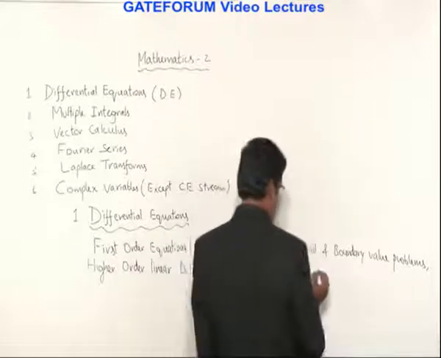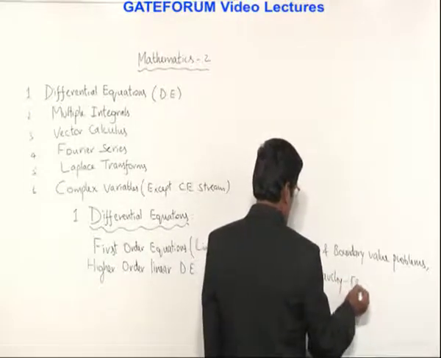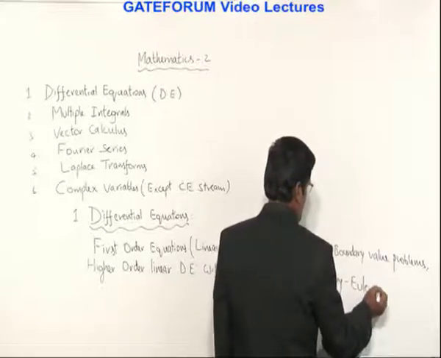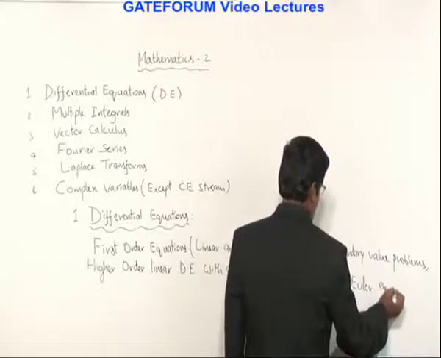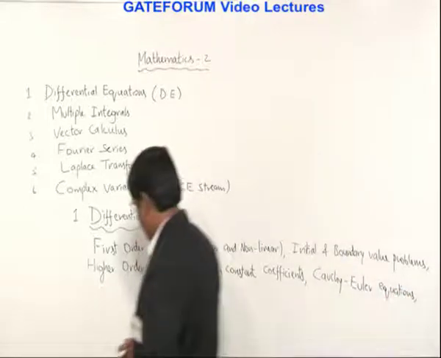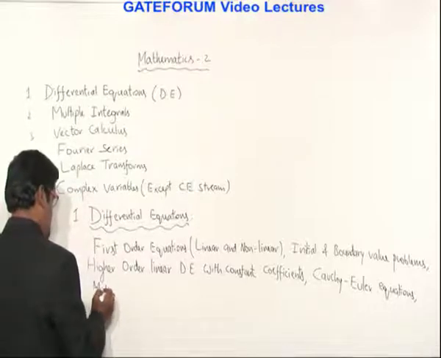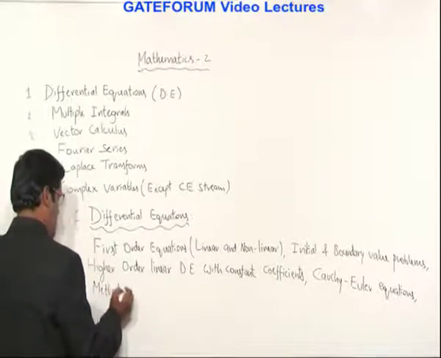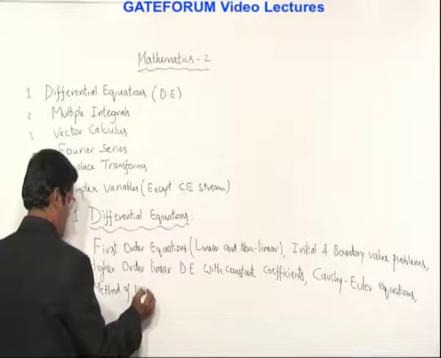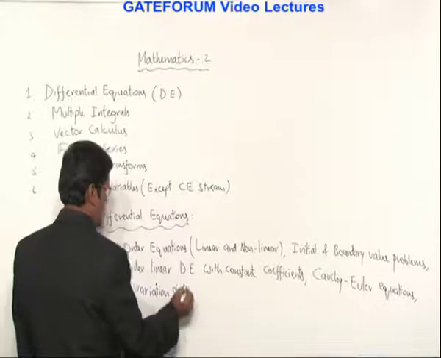Cauchy-Euler type equations, next method of variation of parameters.